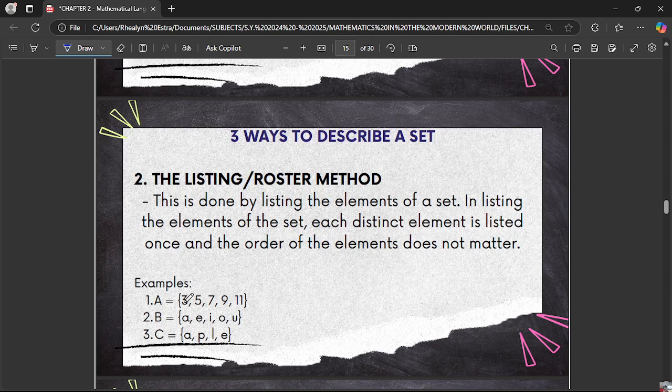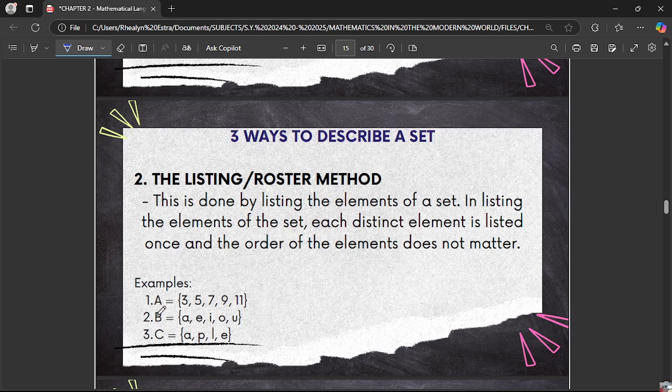So what are the odd numbers in between 2 and 12? We have 3, 5, 7, 9, 11. So you list all the elements, the odd numbers in between 2 and 12.